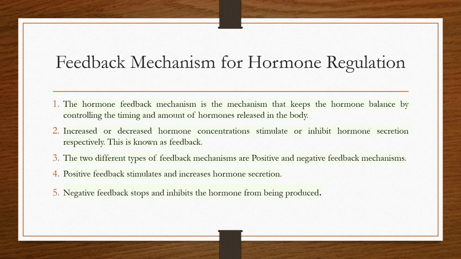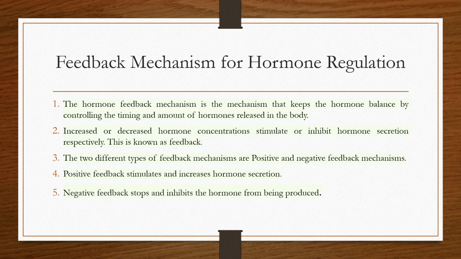We have seen so far that the hormones need to be in very precise quantities. If there is a hypersecretion or a hyposecretion, both of which can have serious effects in the body. So how is it that the body knows how to regulate the quantity of hormone production? What the body has is basically known as a feedback mechanism, and this helps to keep the hormonal balance in control, and it does so by controlling the timing and the amount of hormones released